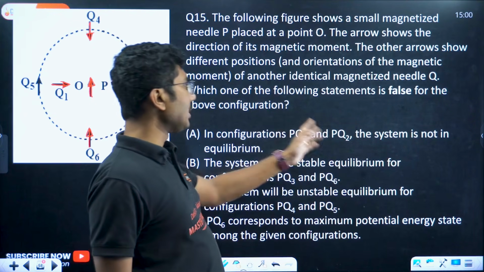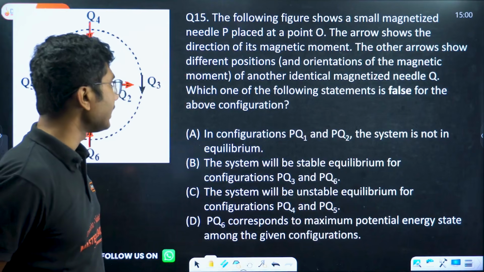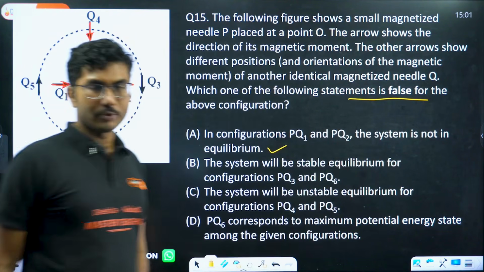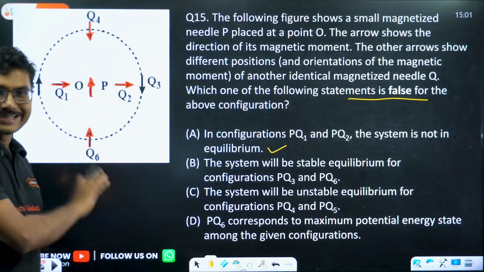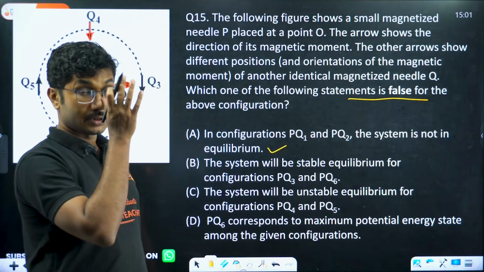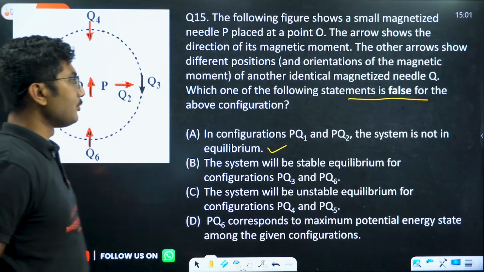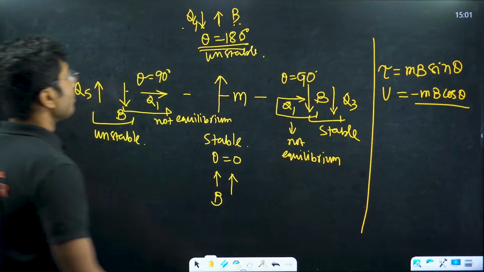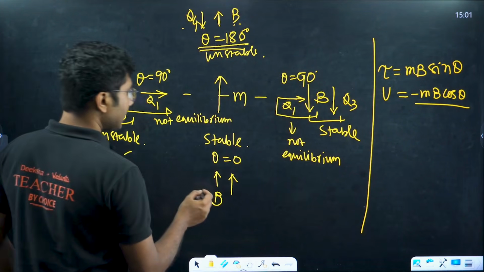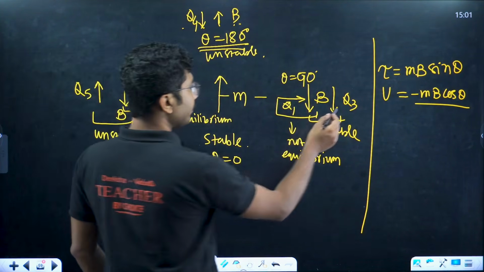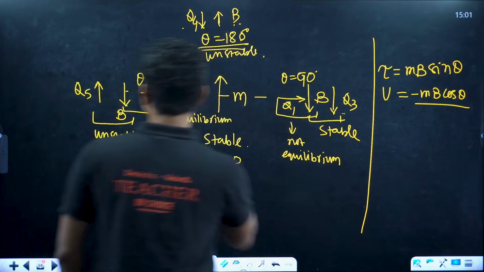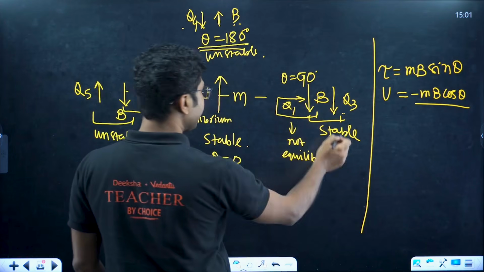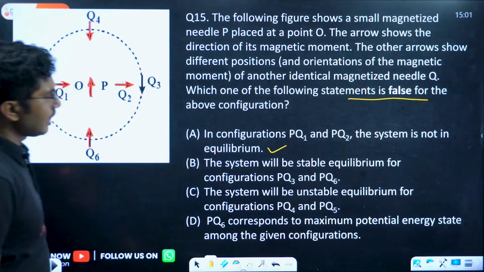In configuration PQ1 and PQ2, the system is not in equilibrium. This is a correct statement. So we have to find a false statement. The statements are different. Exactly the same question you have solved, but the options were different. Next option: the system will be in stable equilibrium for configuration PQ3 and PQ6. So PQ3, what is Q3? PQ3 is this one, and PQ6, I think this one. PQ6 and PQ3 are stable equilibrium. So this is also a correct statement.